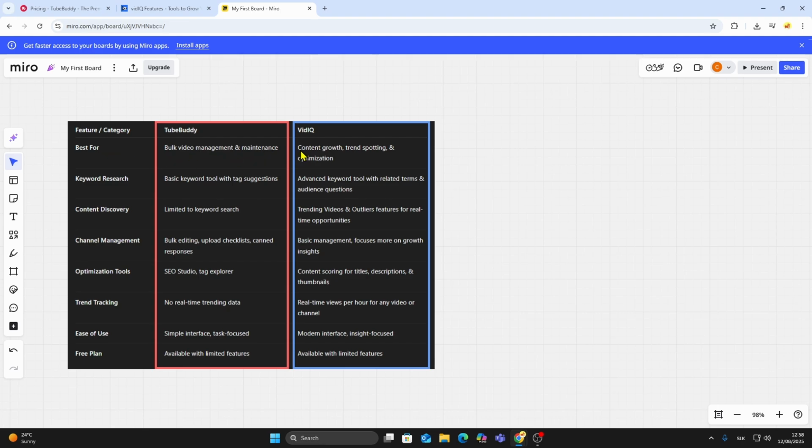Summary: TubeBuddy is better for bulk video management and ongoing channel maintenance. VidIQ is better for finding content ideas, spotting trends early, and improving engagement with data-driven suggestions. If your goal is to maintain and organize a large channel, TubeBuddy offers the right tools. If your priority is growth, topic discovery, and maximizing reach, VidIQ delivers stronger results.